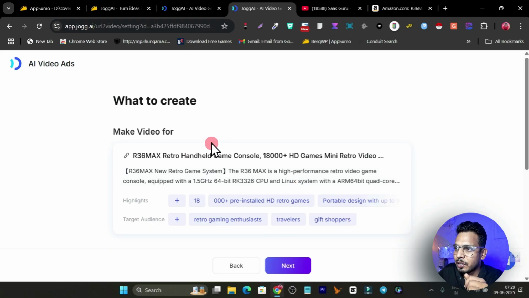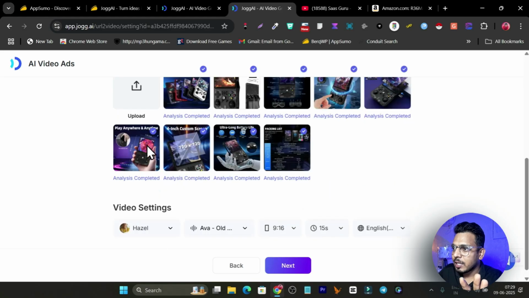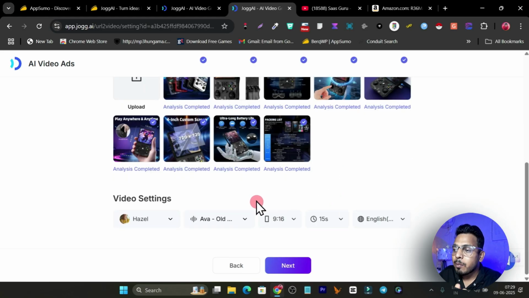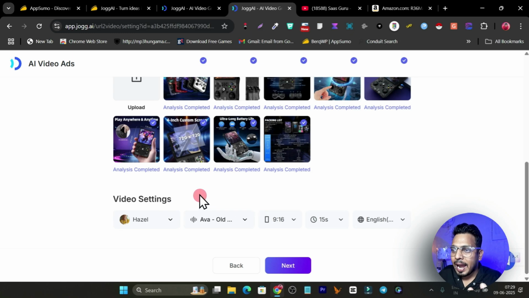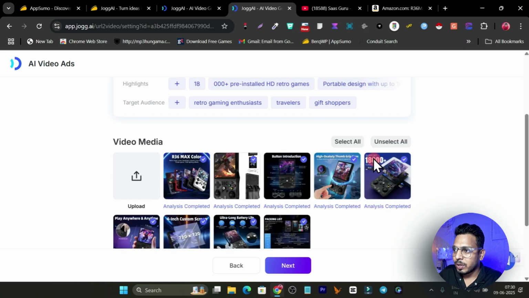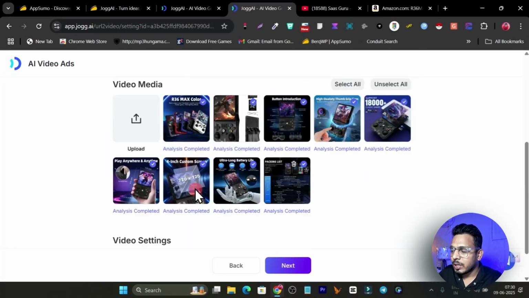So I got the video media here, and I will select it. You can see I have selected all of these, but I can add more assets here. Like I can add video, I can add more images, and here I can select the highlights. So I will go with this highlight here. So that's basically how it works.